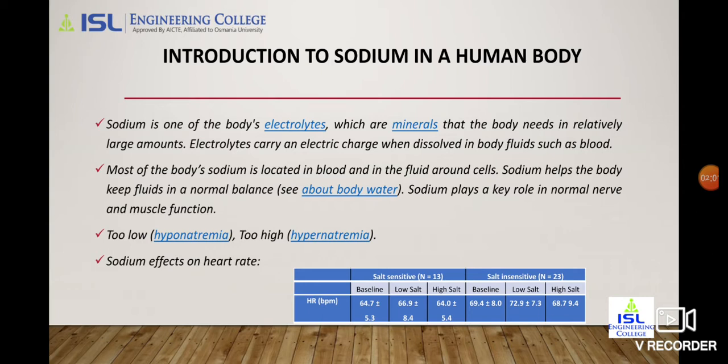Introduction to sodium in the human body. Sodium is one of the body's electrolytes, which are minerals that the body needs in relatively large amounts. Electrolytes carry an electric charge when dissolved in body fluids such as blood. Most of the body's sodium is located in blood and in the fluid around cells. Sodium helps the body keep fluid in a normal balance. It also plays a key role in normal nerve and muscle function. Too low is hyponatremia, too high is hypernatremia. Sodium's effects on heart rate are shown in the table.